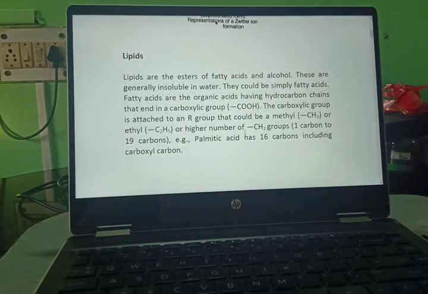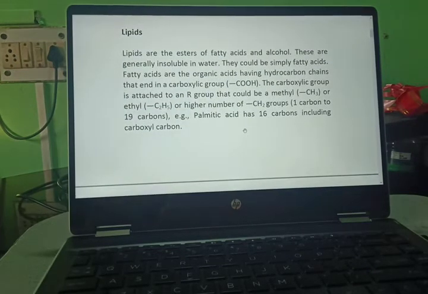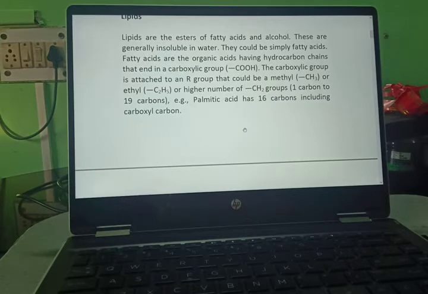Now lipids. Lipids are the esters of fatty acids and alcohol, and these are generally insoluble in water. They could be simply fatty acids. Fatty acids are the organic acids having hydrocarbon chains that end in a carboxylic group. The carboxylic group is attached to an R group that could be a methyl group or ethyl group.